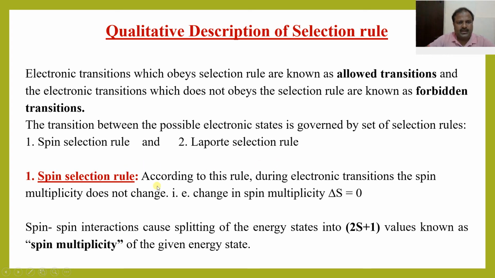Spin selection rule. According to this rule, during electronic transitions, the spin multiplicity does not change. That is, the change in spin multiplicity, delta S, is equal to 0. This is the condition for an allowed transition. So what is meant by spin multiplicity? Spin-spin interactions cause splitting of the energy states into 2S plus 1 values, known as the spin multiplicity of the given energy state.